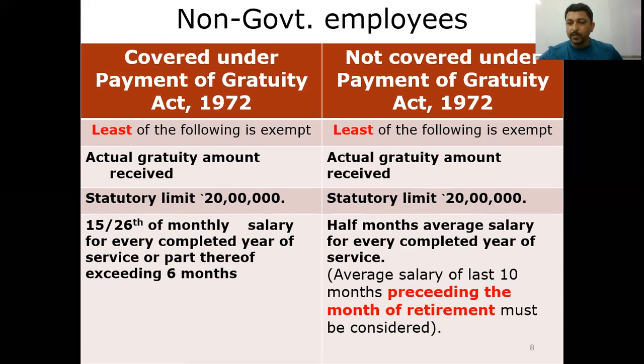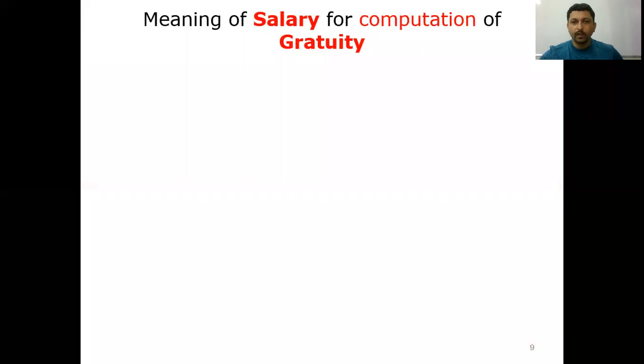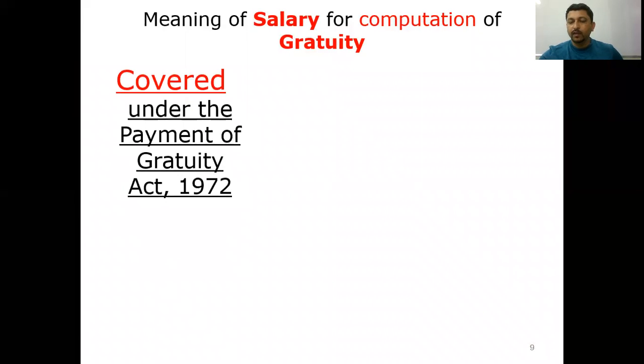Say, for example, Mr. X has retired on 1st of January. So, December and the earlier months will be considered. Suppose the person has retired on 31st of December, then December month will be excluded and November and the earlier months, in total 10 months, will be considered for the calculation of gratuity under not covered under Payment of Gratuity Act.